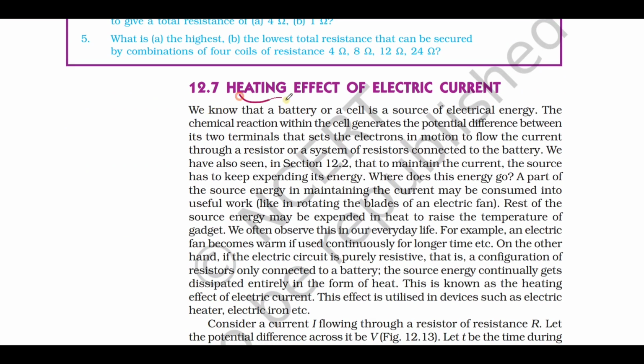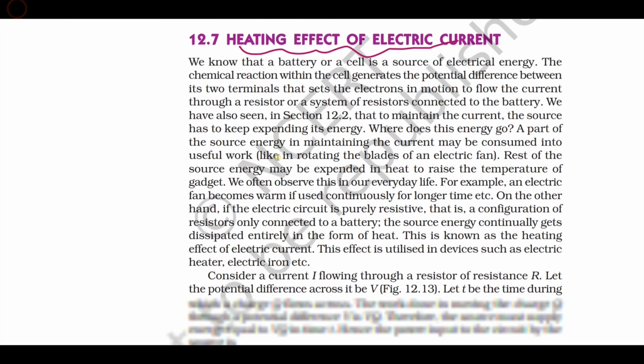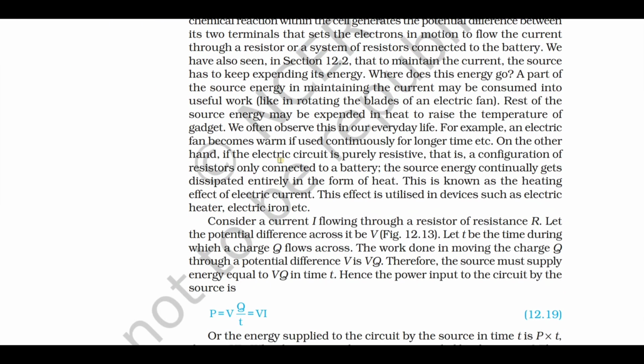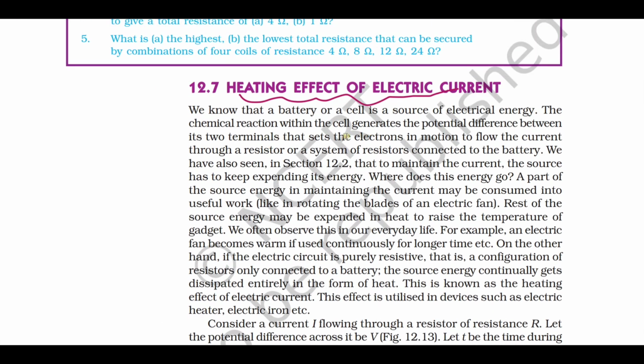Now there is an important concept of heating effect of electric current. So we know that a cell generates a potential difference between 2 points. Name the component which creates potential difference. It is the cell or the battery.